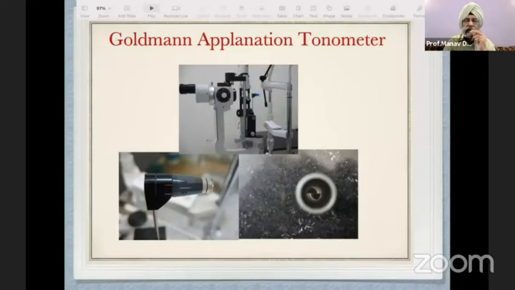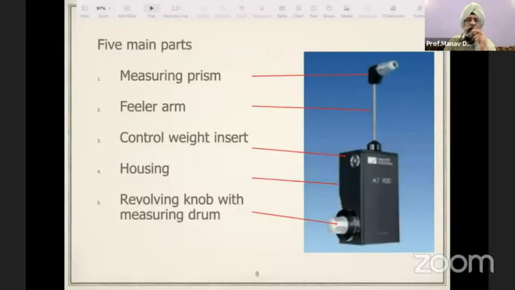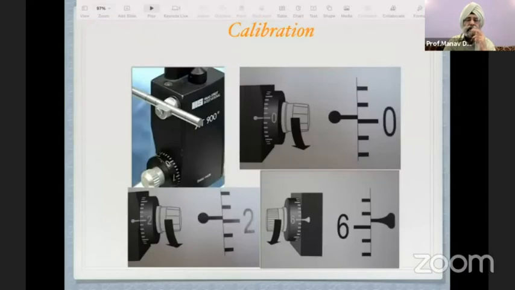Most of us are aware that the applanation tonometer is mounted on the slit lamp, and these are the 5 main parts of the applanation tonometer, which is attached to the slit lamp.